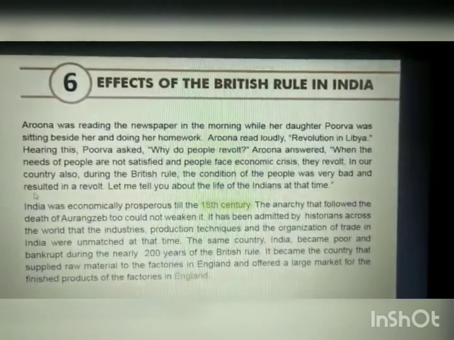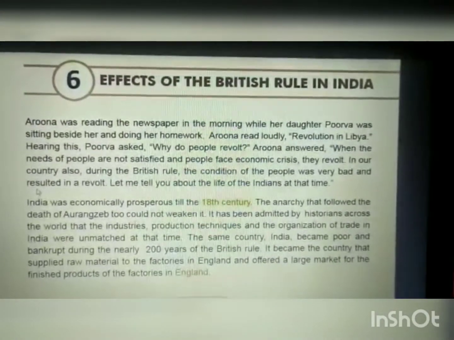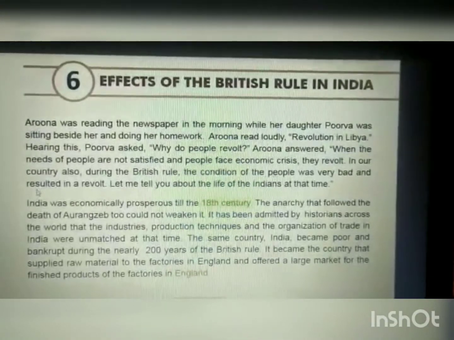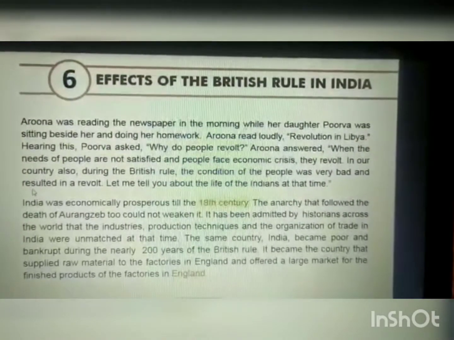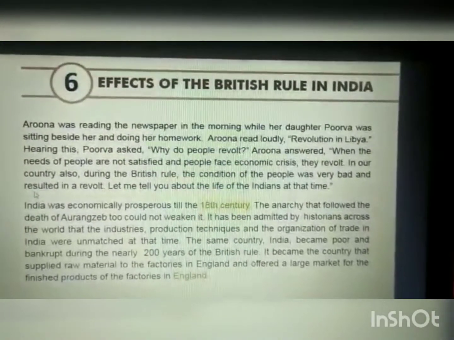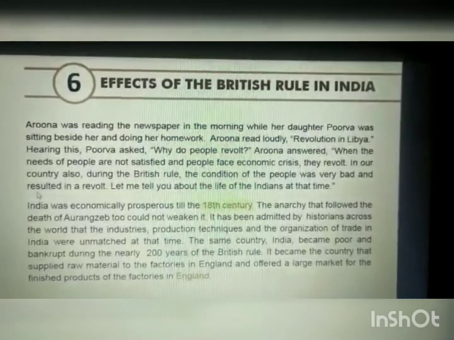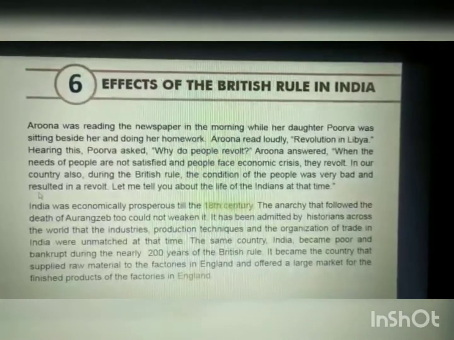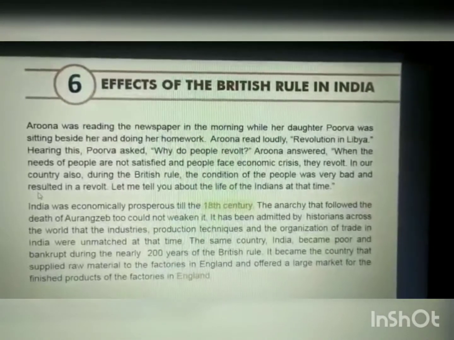In the 4th chapter, we have learned the expansion of British rule in India by introducing the subsidiary alliance policy, annexation policy and divide and rule policy, how the Britishers annexed the different kingdoms of India. In this chapter, we are going to learn what were the effects of the British rule in India.